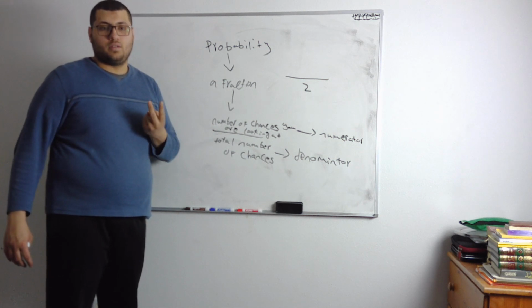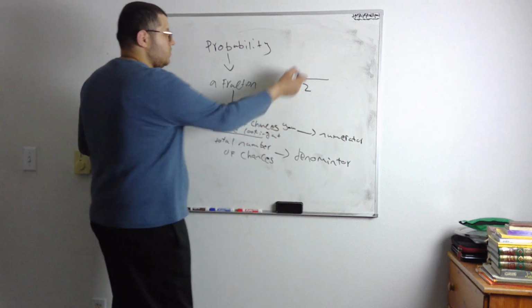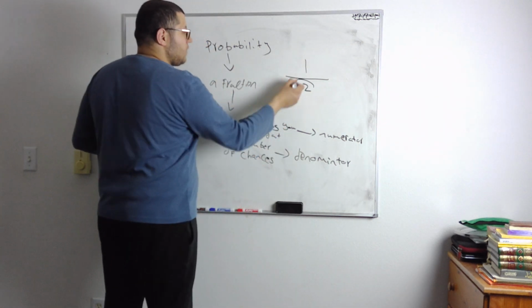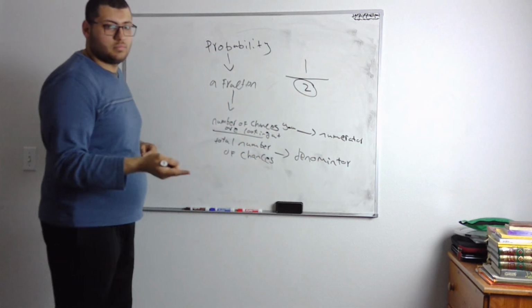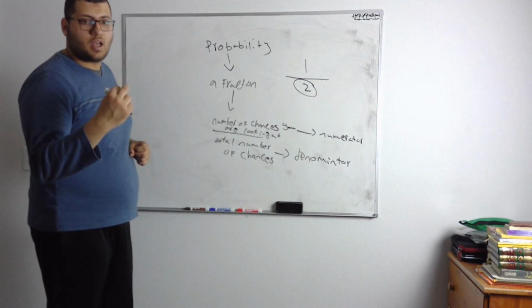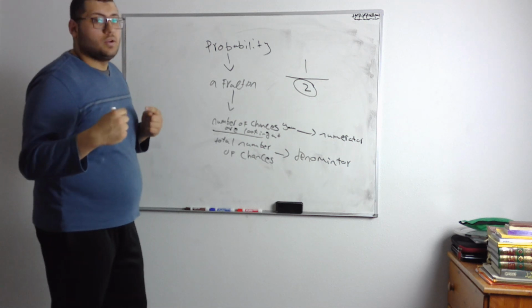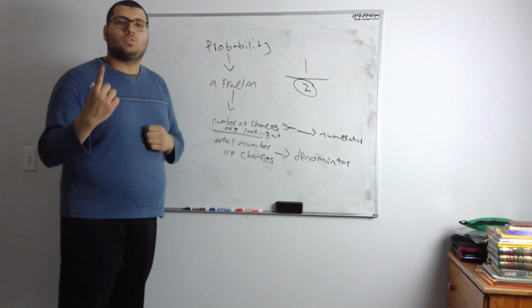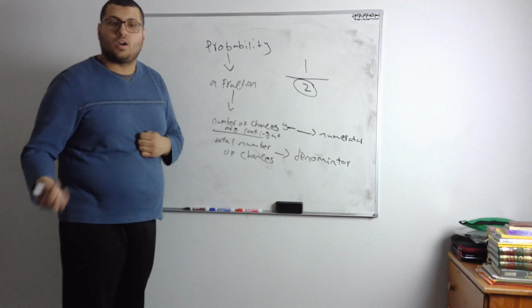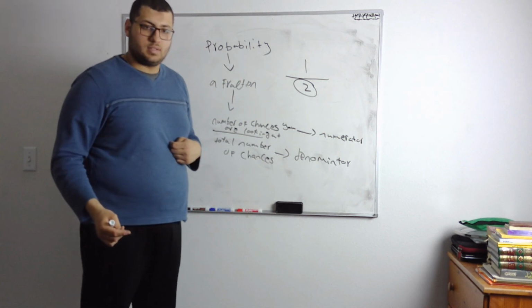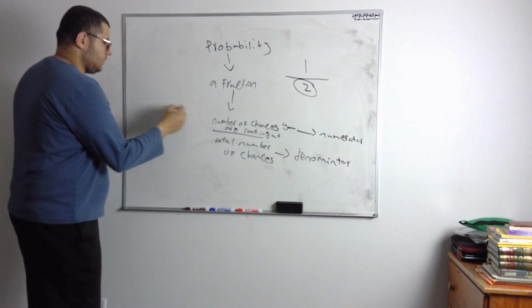The number of chances you're looking at is that it could be one or the other, so that would be one. The total amount is two because you can come or not come. But only one of them is going to happen. You're either going to come or not come. So that's going to be one. Does that make sense? For example, you flip the coin.